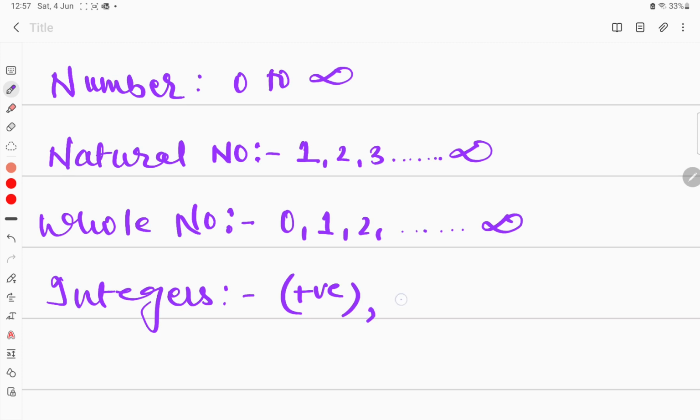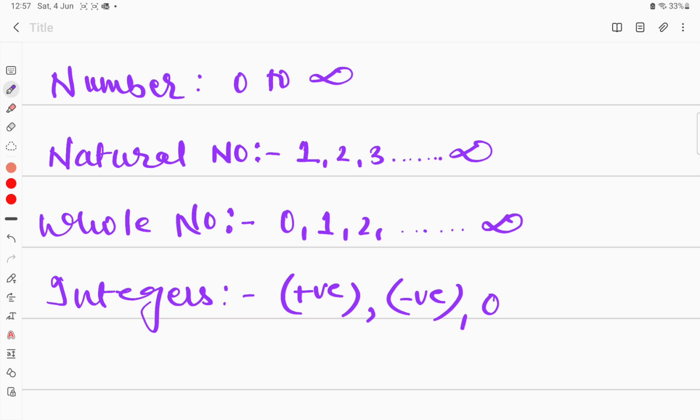Integers also include all the negative numbers, and especially I am mentioning 0. So integers are nothing but a combination of the positive numbers, the negative numbers, and 0. That is what we call integers.